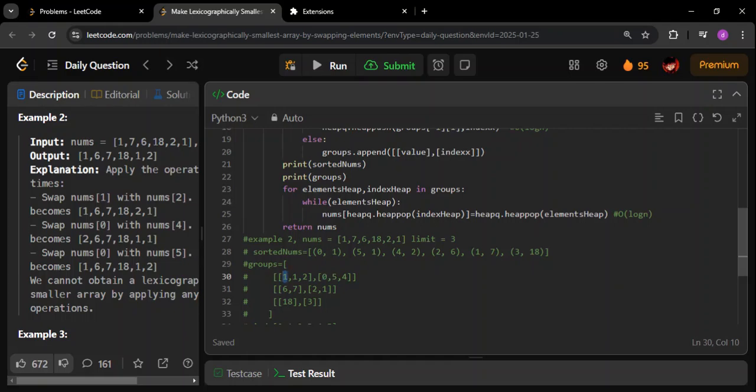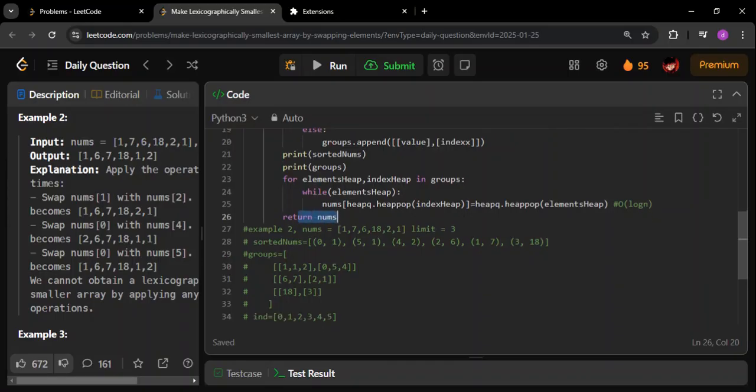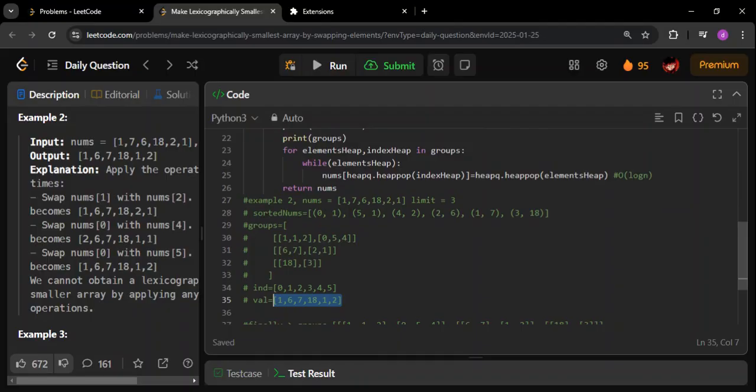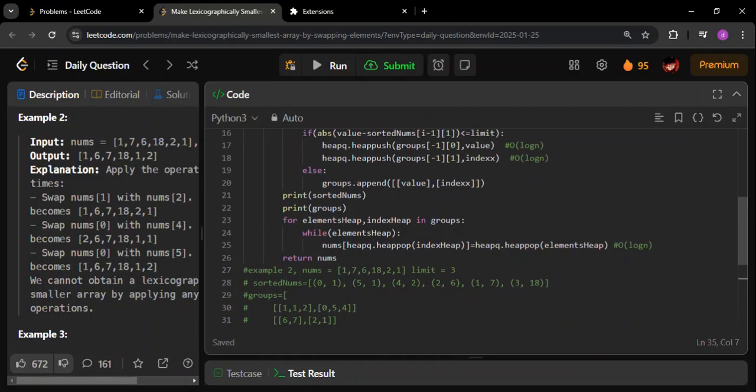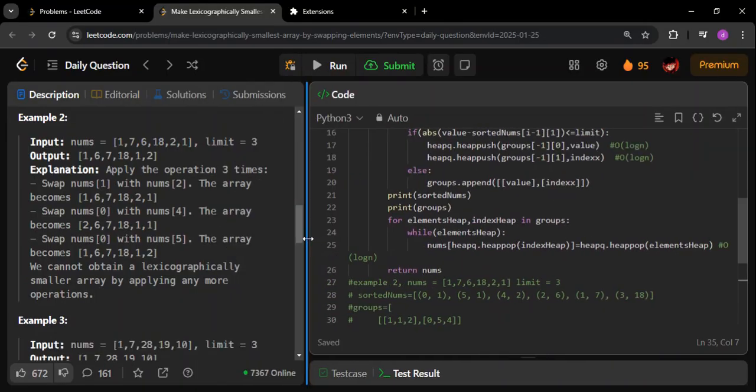Similarly, in index number 4 of nums, you have to keep one. Similarly, in index number 5 of nums, you have to keep two, and so on it will be happening. And finally you have to return nums, since all the values are now changed. So finally the nums will look like this. That was all for this solution, and I will also go through the time complexity.